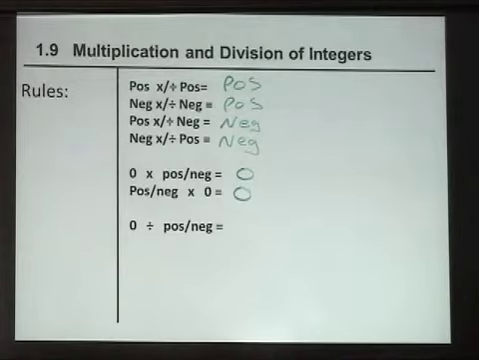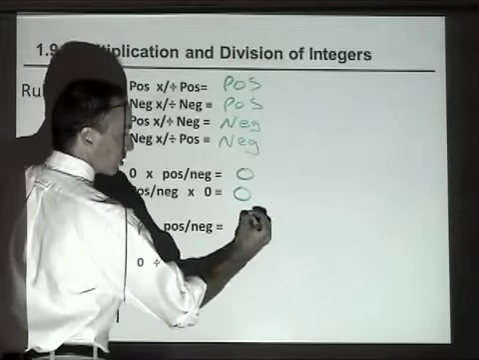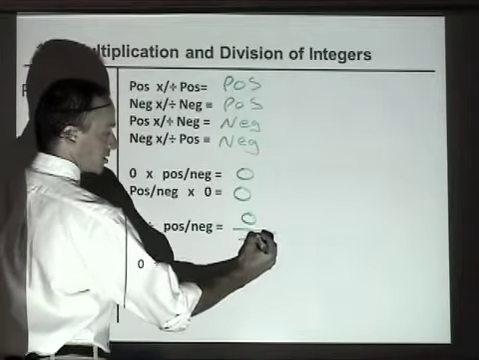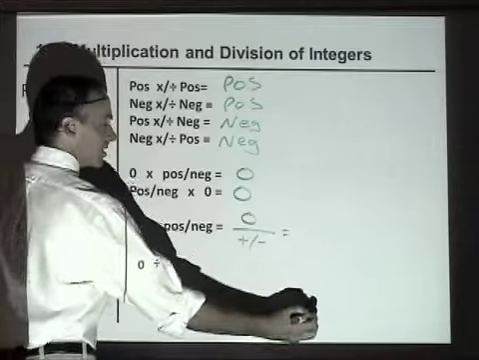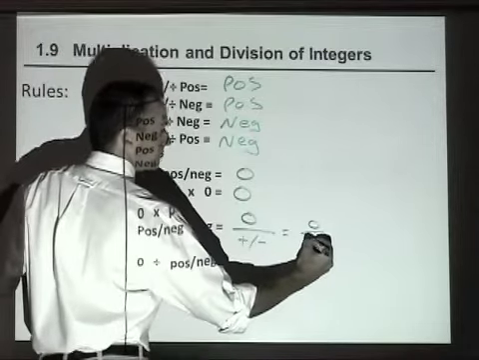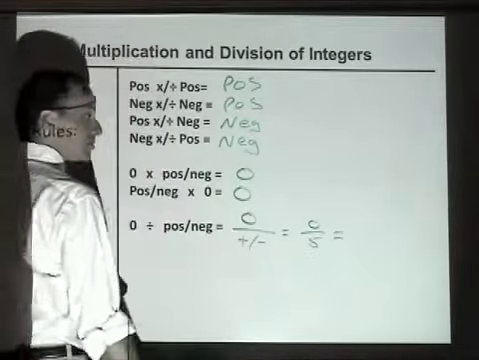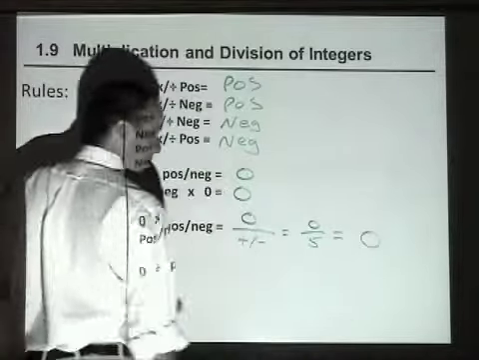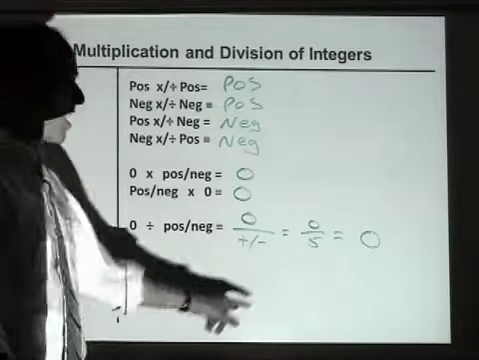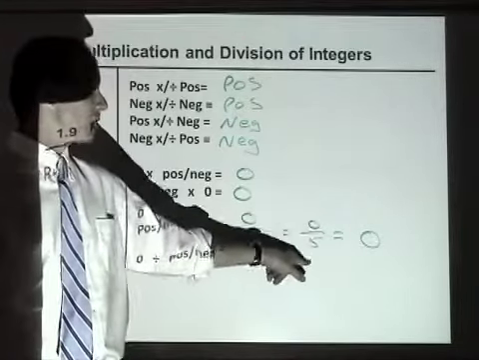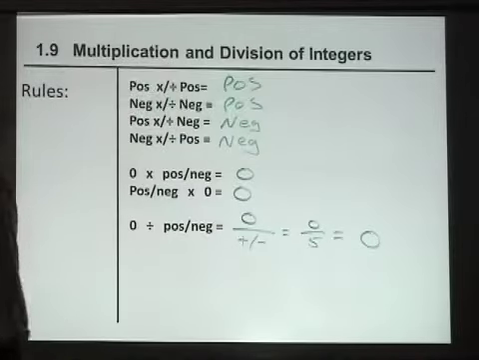How about 0 divided by a positive or negative number? Well, let me write that a different way. How about 0 divided by a positive or a negative number? So for example, let's say 0 divided by 5. The answer to that is still 0. Always, no matter what. Another way to look at this is 5 goes into 0 how many times? 5 goes into 0 0 times. 5 times 0 is 0.